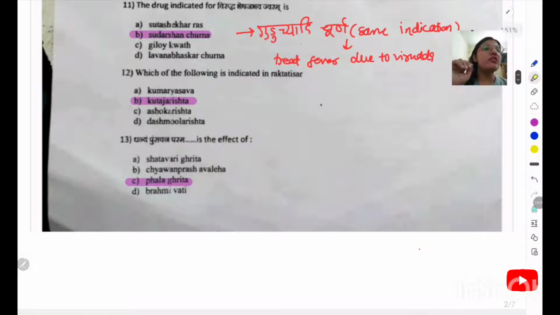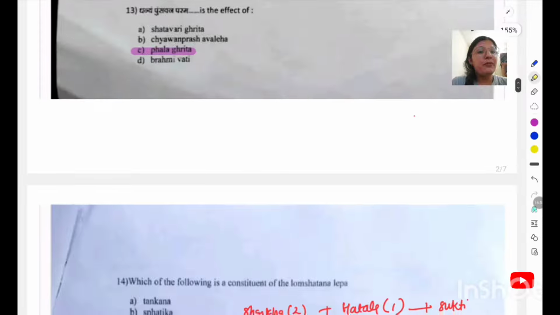Next question is, which of the following is indicated in Rakta Atisara? So for Rakta Atisara, Kutja Aristam is the answer, and Kutja, you know, Holarrhena pubescens or antidysenteric, is having very good activity for Atisara diseases. Dhanyam Pumsavanam Parama is the effect of the Phalagrita, and that is explained in the context of reproductive health.